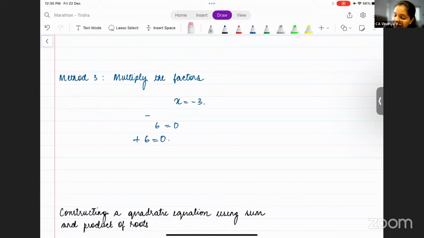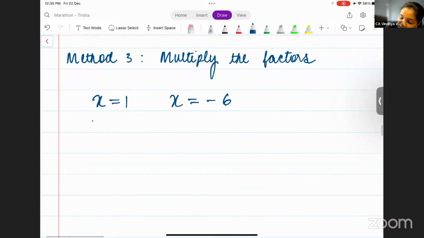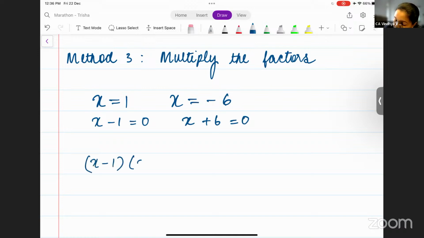Now let us multiply the factors. What are the factors? X is equal to 1 and x is equal to -6. This can also be written as x minus 1 is equal to 0 and x plus 6 is equal to 0. You multiply the factors. You get x minus 1 into x plus 6 is equal to 0.